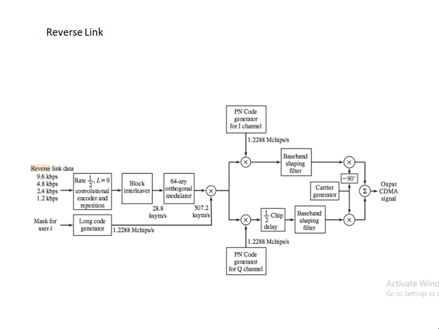Again the spreading of the signals is done by the PN code generator, in-phase and quadrature phase. Then once it is modulated, it will be reshaped. Then we are going to get the output CDMA signal. So this is the reverse link of CDMA on IS-95.